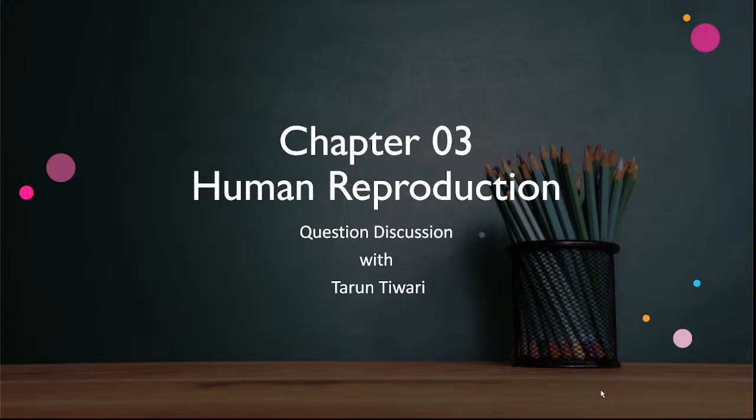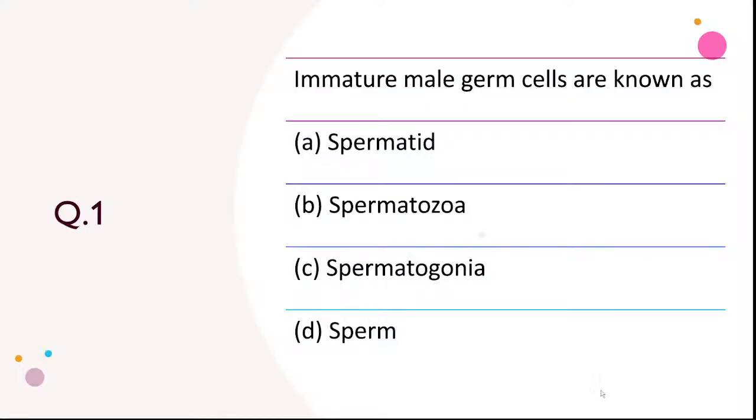And that means gametogenesis: spermatogenesis and oogenesis. Here is question number one. So, without wasting any time, we'll get into the topic and let's discuss. The first question is: immature male germ cells are known as.